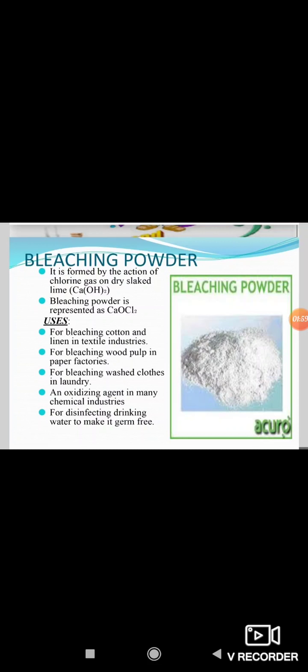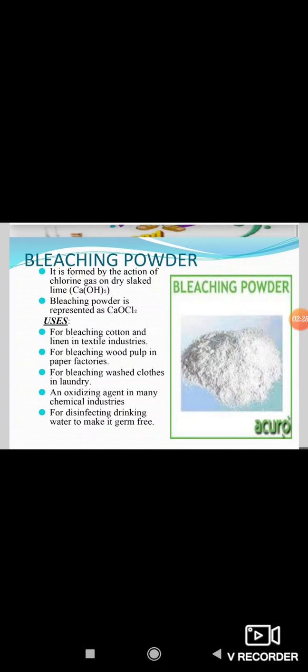Here the question arises: what is the common name of the compound CaOCl2 or calcium oxychloride? The common name of the compound calcium oxychloride is bleaching powder. So what are the uses of bleaching powder? Let us see.